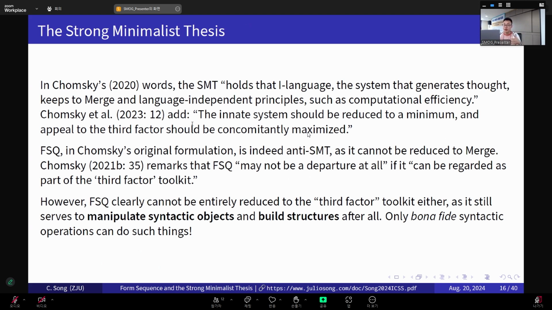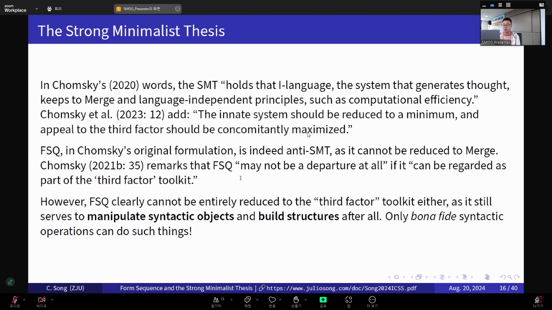But then, against that background, you can clearly see that the form sequence rule, as I mentioned just now, in Chomsky's original formulation is indeed anti-SMT, as it cannot be reduced to merge. But then Chomsky 2021 further remarked that form sequence may not be a departure at all if it can be regarded as part of the third factor toolkit. Well, that sounds like a pretty promising way to do this.